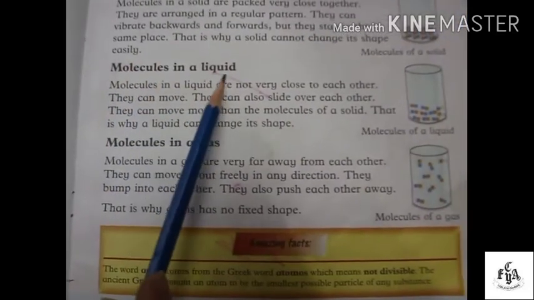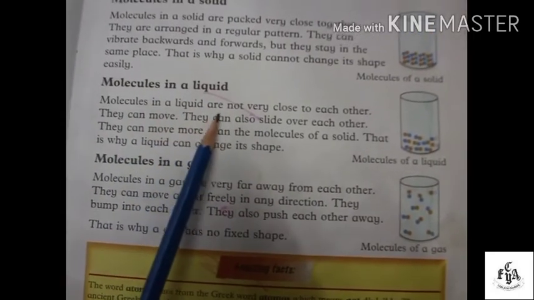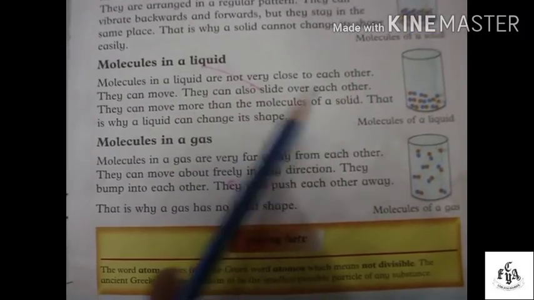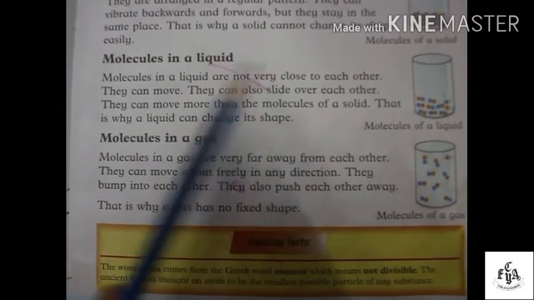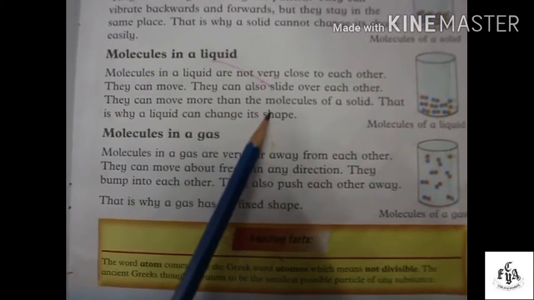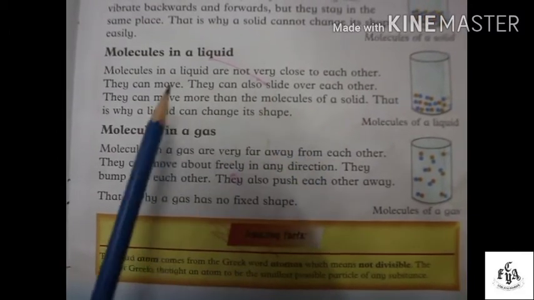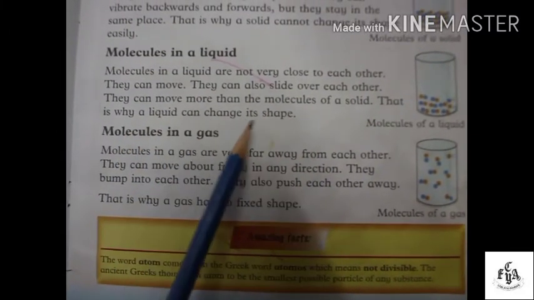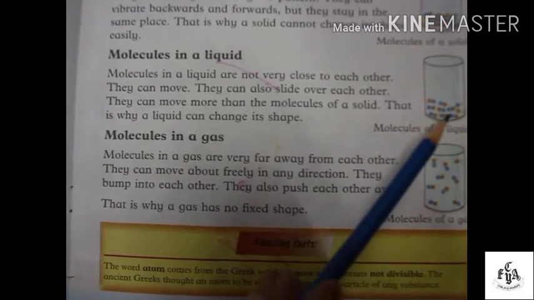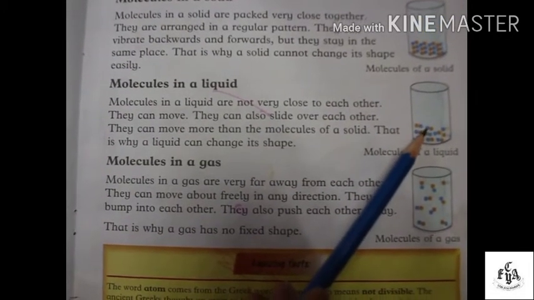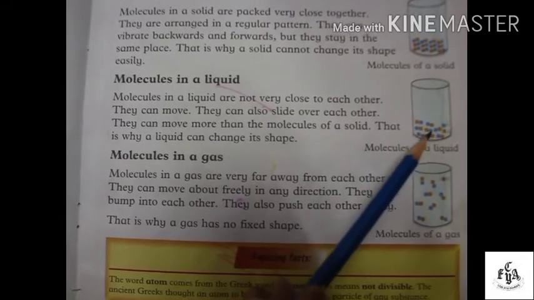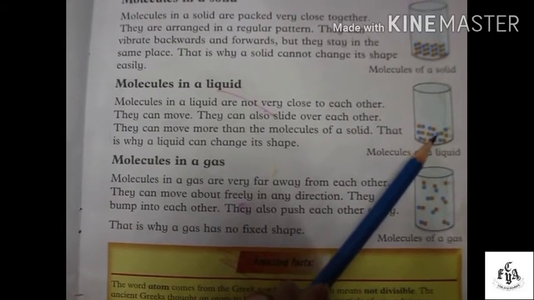Molecules in a liquid. Molecules in a liquid are not very close to each other. They can move. They can also slide over each other. They can move more than the molecules of a solid. That's why a liquid can change its shape. As in the picture, you can see the molecules are somewhat far away from each other, so they can move easily.